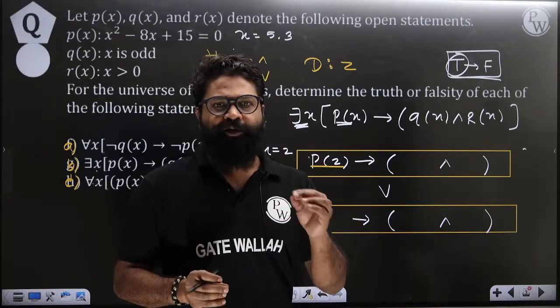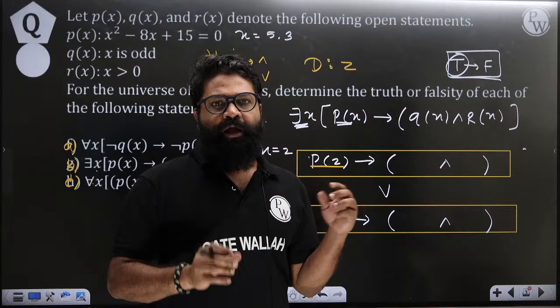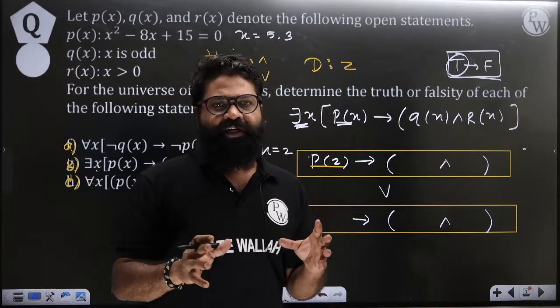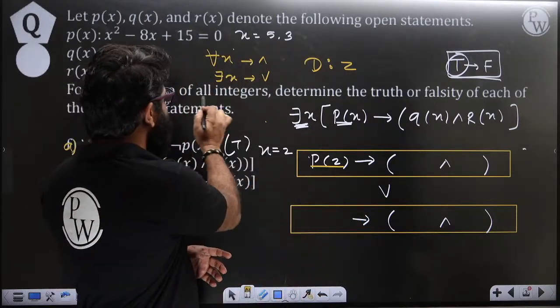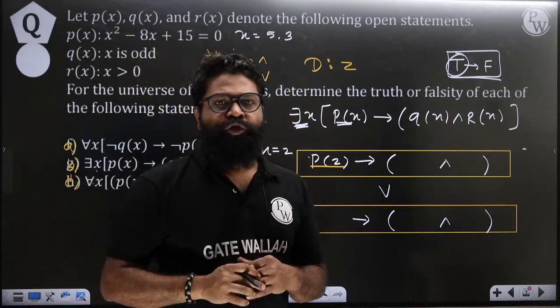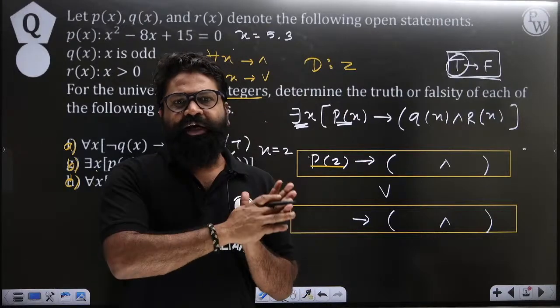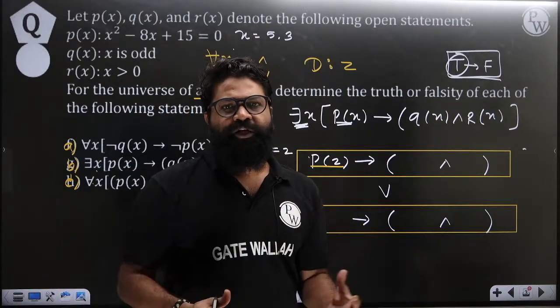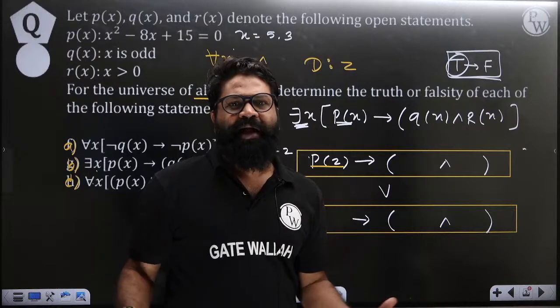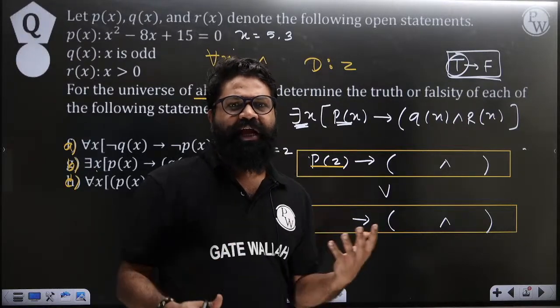First type of doubt that you people can ask me: sir, why are you taking 2? Because your domain is a set of integers. They have already specified that the universe is basically the set of all integers. So your domain is basically integers. Instead of taking 3 and 5, you can take any particular element. You can take 0, you can take 1, you can take negative integers, positive integers, you can take any particular thing.